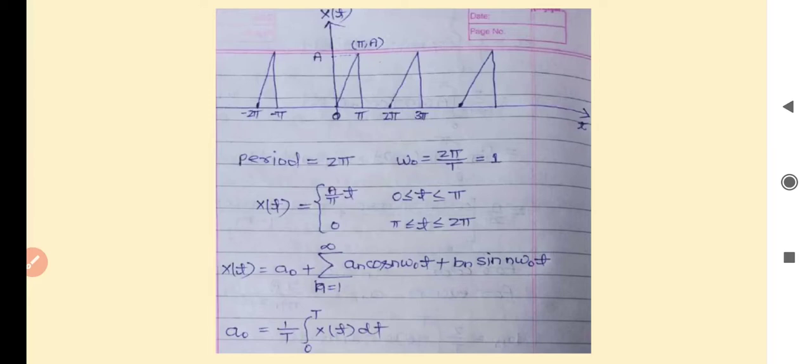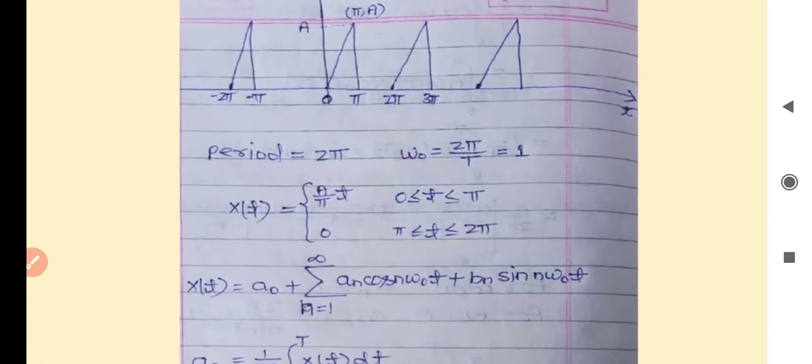Welcome to Signal System. In the previous class, we have seen one example in which we calculated the coefficients a naught, an and bn. In continuation to the previous lecture, in the context of Fourier series, we will discuss some more examples as given here. x(t) is given as a triangular waveform which exists for 0 to pi